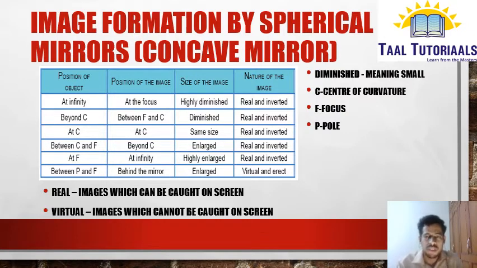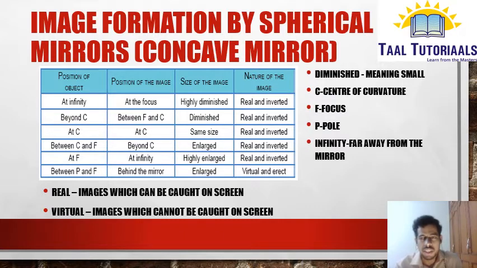P is the pole, that is the midpoint of the aperture of the spherical mirror, and infinity is far away from the mirror. So what is infinity? Suppose for a mirror with a focal length of 10 centimeters, 1 meter or 2 meters will be infinity. When compared to 10 centimeters, 2 meters is very large. So that is what we can think of as infinity. Infinity does not mean very, very far away, just far away compared to sizes comparable with the focal length, center of curvature and so on. If the focal length is 10 centimeters, 2 meters or 3 meters will be infinity.